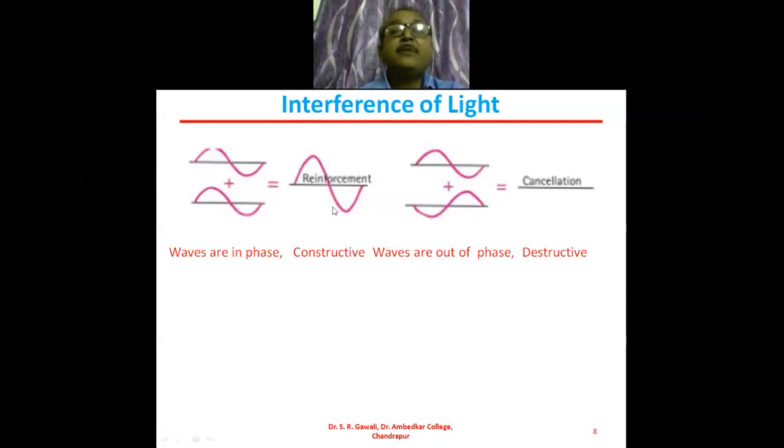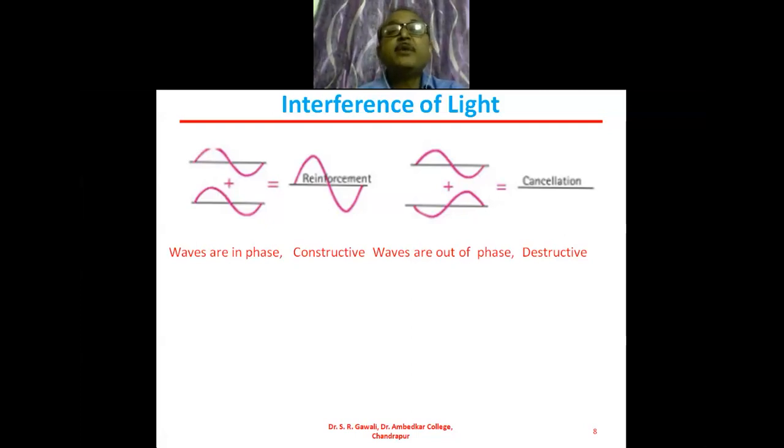Means in constructive interference we get the bigger wave having the amplitude which is the sum of the amplitudes of the individual waves, and when the two waves are out of phase, then we get the destructive type of interference, and in this case we get no wave. Okay.